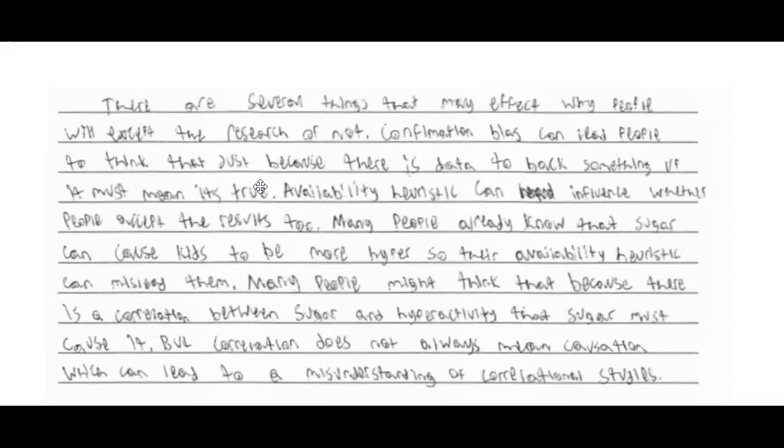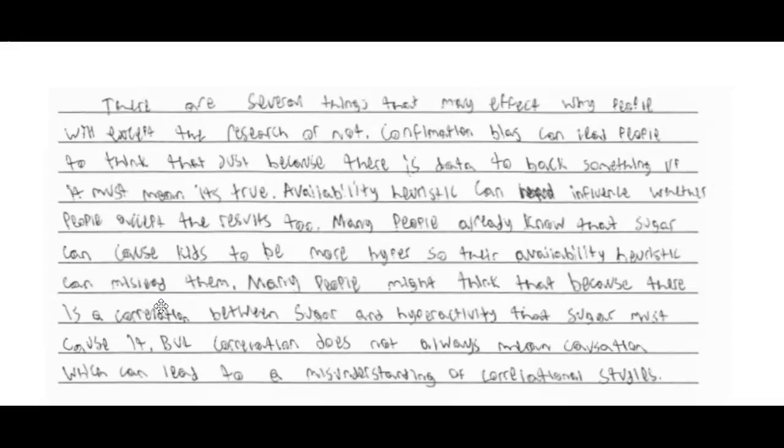Next, availability heuristic can influence whether people accept the results too. Many people already know that sugar can cause kids to be more hyper, so their availability heuristic can mislead them. Many people might think that because there is a correlation between sugar and hyperactivity, that sugar must cause it, but correlation does not always mean causation.